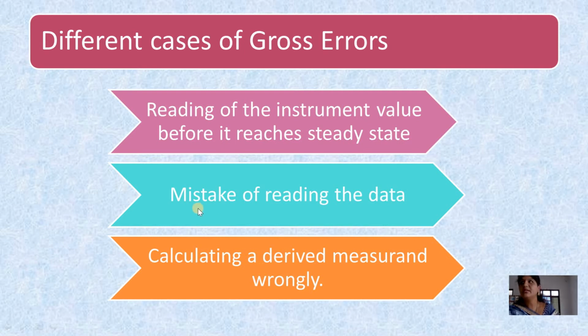That error we call a gross error. So all these are the different types of gross errors. The mistakes caused due to human mistakes or the mistakes of the observer come under the category of gross error.